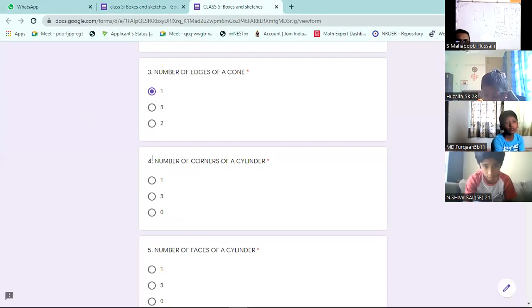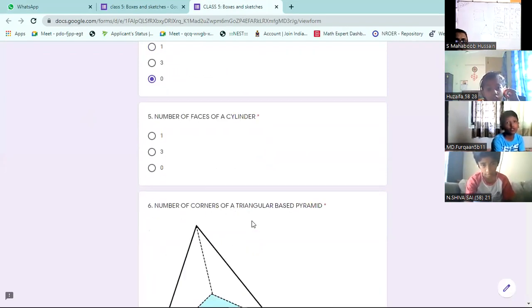Fifth question, number of faces of a cylinder. How many faces? 3. Bottom one face, top one face, and curved one face. 3 faces. Yes, sir, 3.